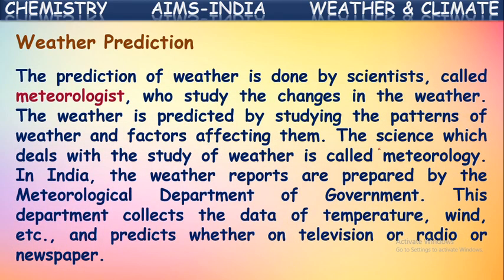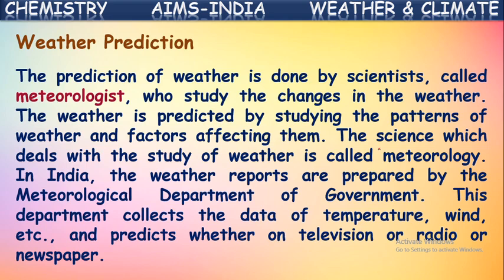The prediction of weather is done by scientists called meteorologists. The scientists who predict the weather are called meteorologists, who study the changes in the weather. They will study the changes in the weather and they will predict the weather. They give weather forecast. The weather is predicted by studying the pattern of weather and factors affecting them. The pattern of weather in a particular place and the factors affecting them are studied by those scientists and they give the prediction of weather. The science which deals with the study of weather is called meteorology.